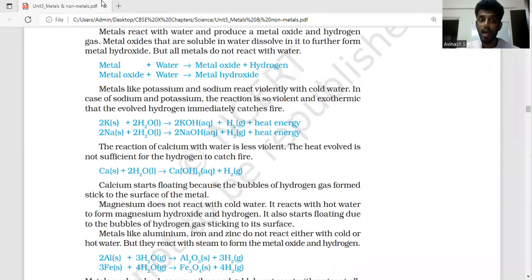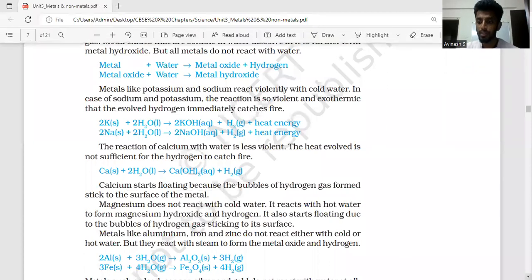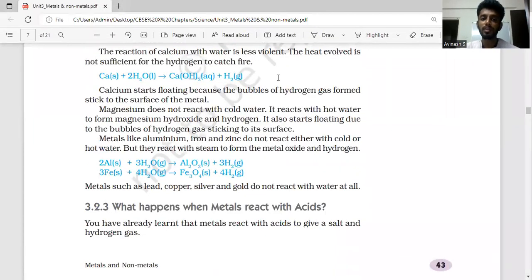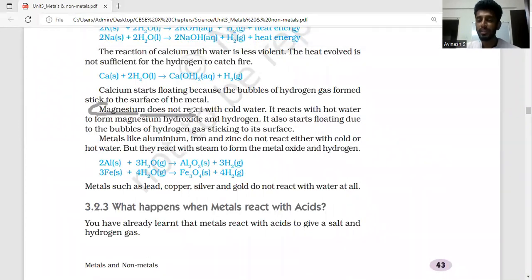As we keep going down in the reactivity series, the next one is magnesium. Magnesium does not react with cold water. It's quite obvious from the statement, because it's further down in the reactivity series and not that reactive. But it will react with hot water to form magnesium hydroxide and hydrogen. This hydrogen will also stick to the surface of the metal and bring it to the top, very similar to calcium. The only difference is that magnesium reacts only with hot water and not cold water.